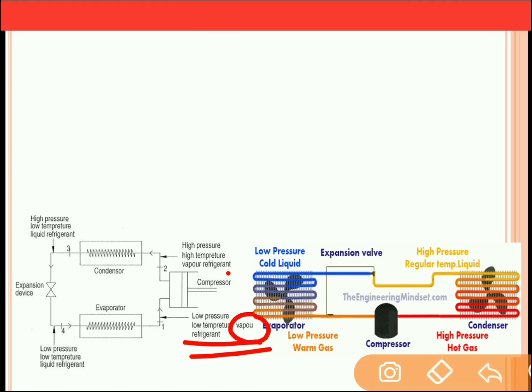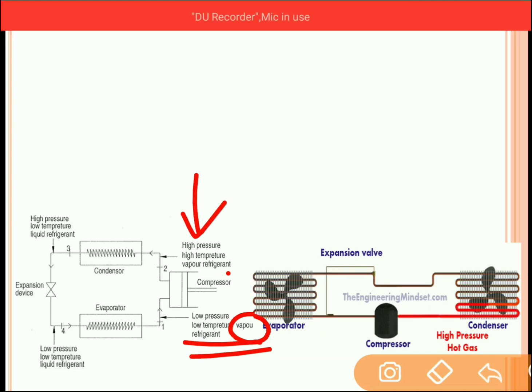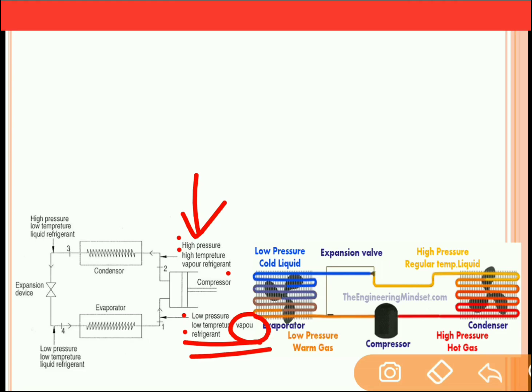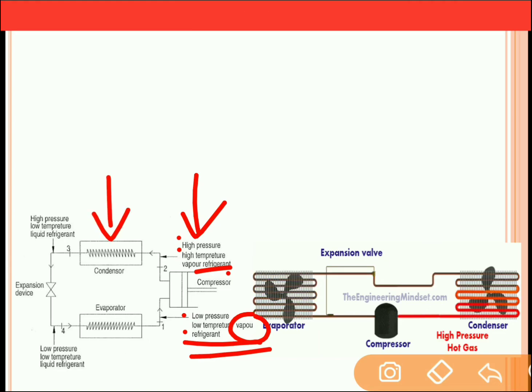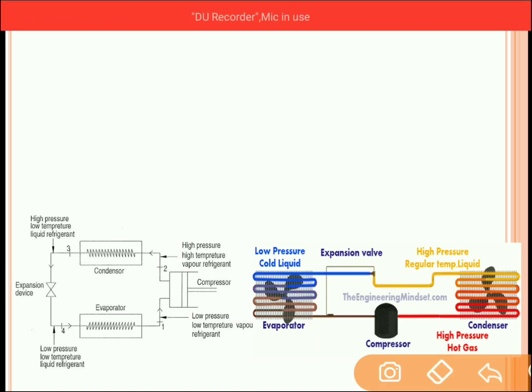Now the basic task of the compressor is to compress the refrigerant. It means what? The pressure and temperature of the refrigerant increase. So at the exit of the compressor, you have high pressure and high temperature vapor refrigerant. So from low pressure and low temperature, it will convert into high pressure and high temperature. This vapor refrigerant of high pressure and high temperature will now enter into the condenser. Now what is the task of the condenser?